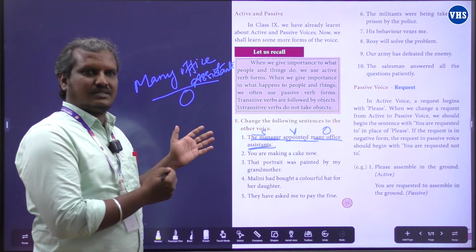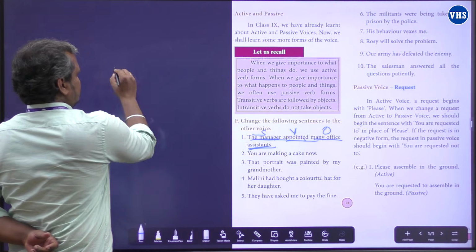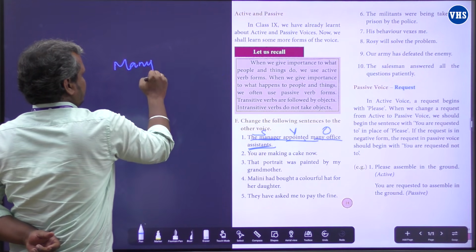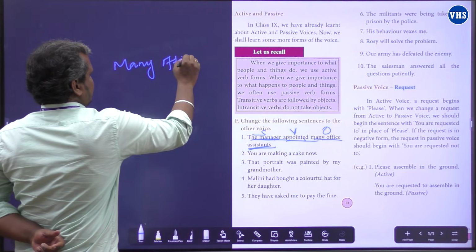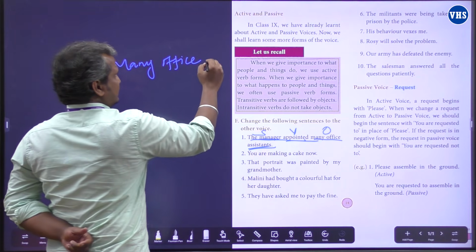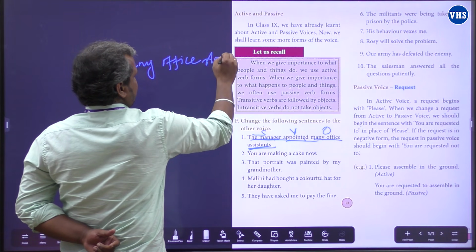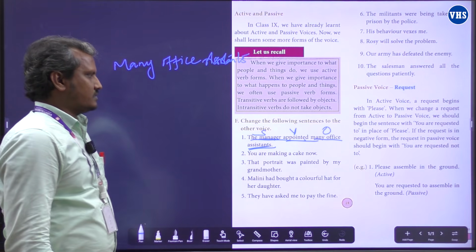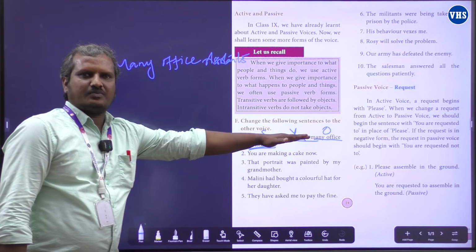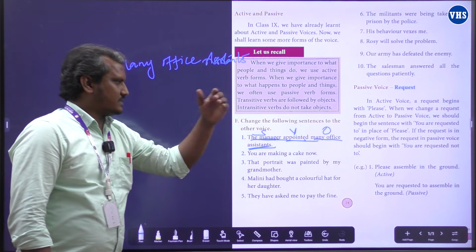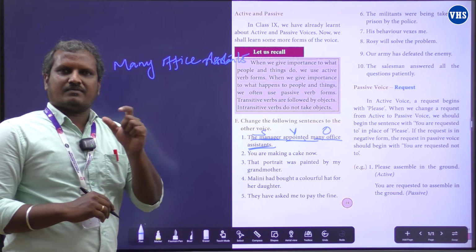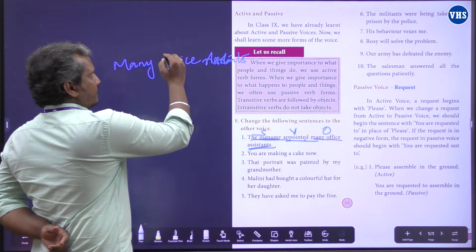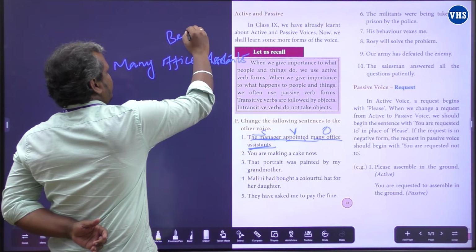Now let's convert into passive voice. Many office assistants. Fine. We have placed the object as a subject here. Next, we want to use the be form verb plus V3.